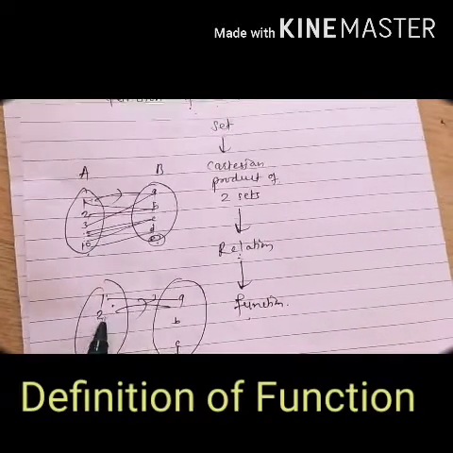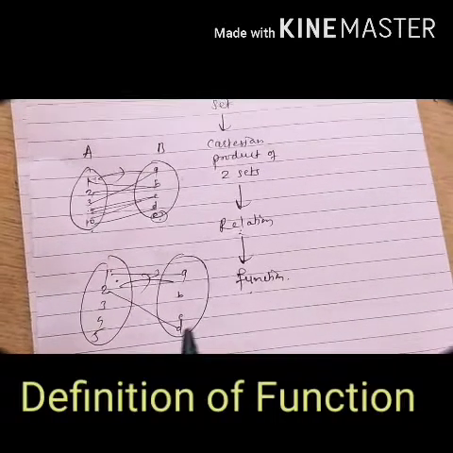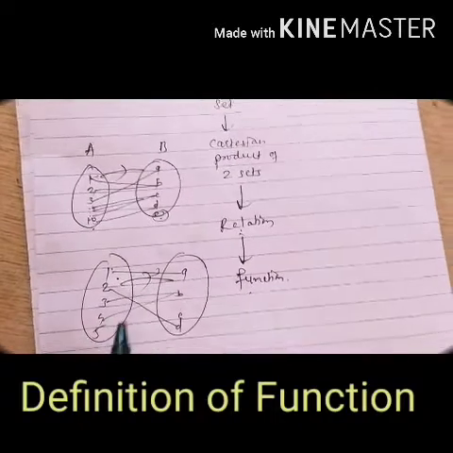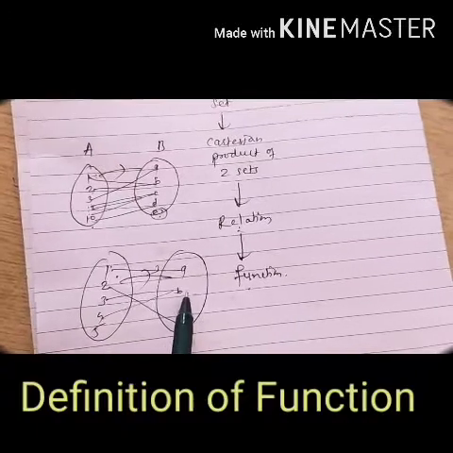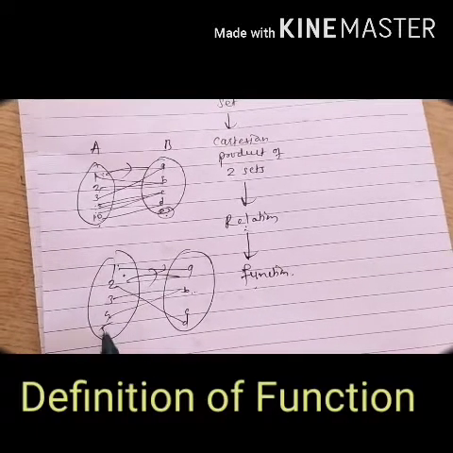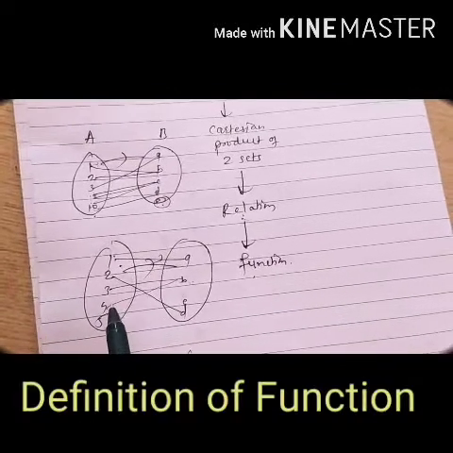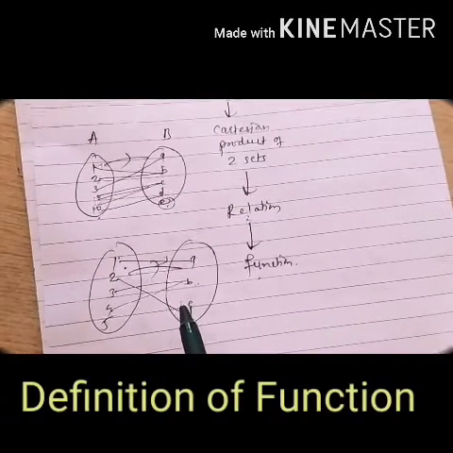Suppose 2 is related to D, then we cannot relate 2 with any other element. Yes, we can take 3 related to B, 4 related to B, means any element from the codomain set can have n number of pre-images in the domain set, but the elements from the domain set should have a unique image in the codomain set. Understood? Now what is meant by function?